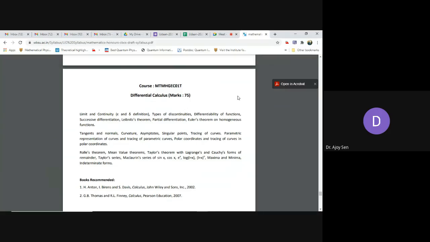So this is your syllabus. The thing you have in your syllabus is limit, continuity, differentiation, and obviously the mean value theorems, and some ideas on function of several variables. This is the first part.